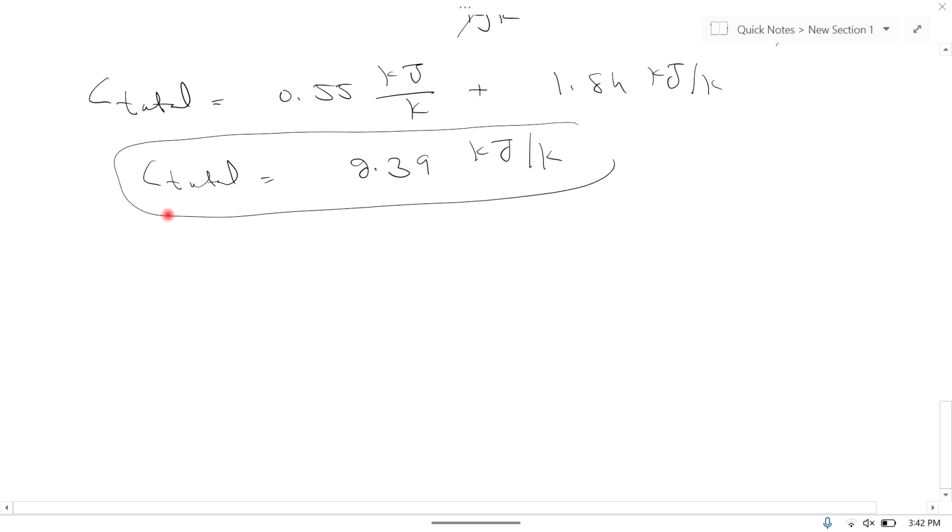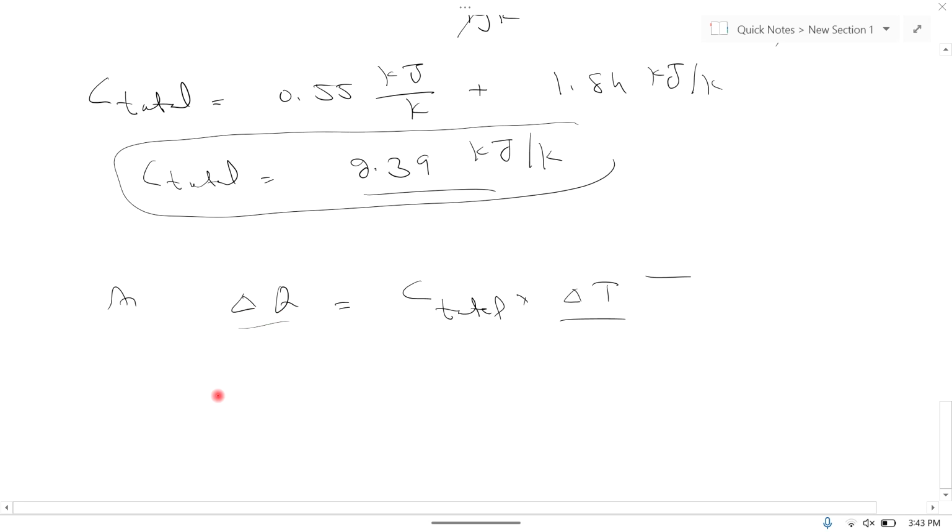Now, as we know that del Q is equal to C total multiplied by del T, and del T is the required value. C total is calculated by us, and del Q is the heat absorbed in the brake system. This is actually equal to the loss of kinetic energy.